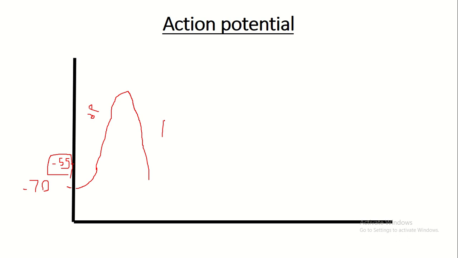Now, if we assume that the positive ions kept going outside the cell despite reaching the resting potential, meaning it's now less than minus 70, it's going down and down and down. We call this hyperpolarization. So the movement of positive ions outside the cell, making the cell, sorry, not less negative, more negative than the resting potential, is called hyperpolarization.